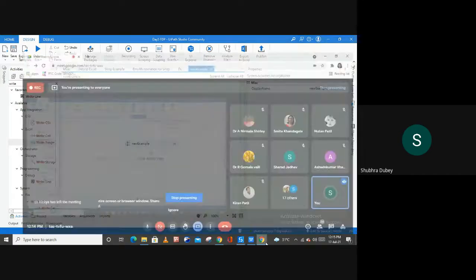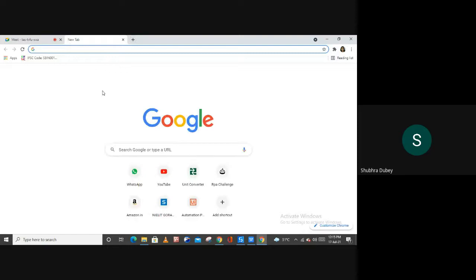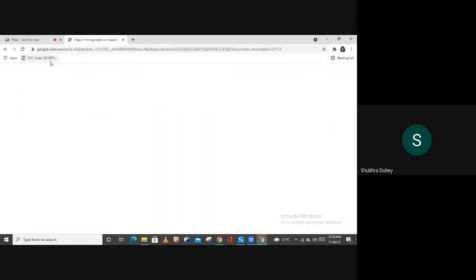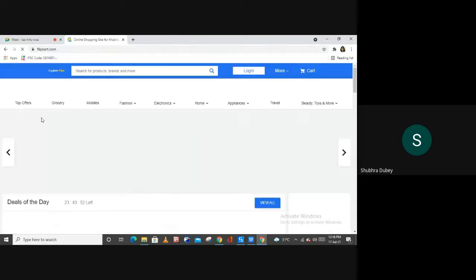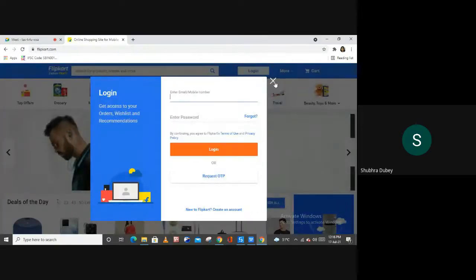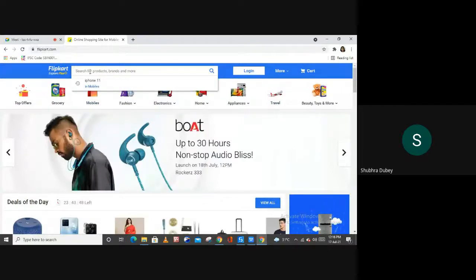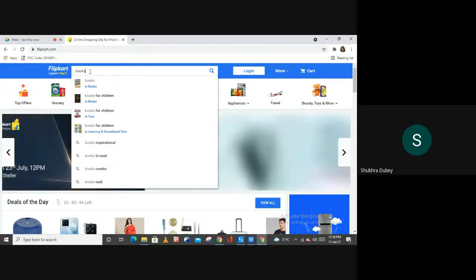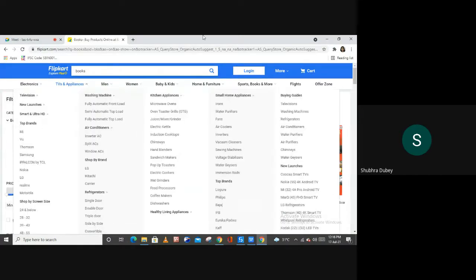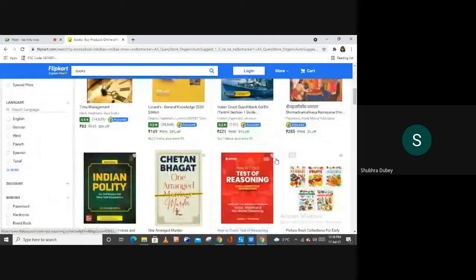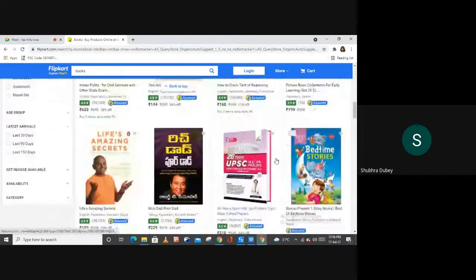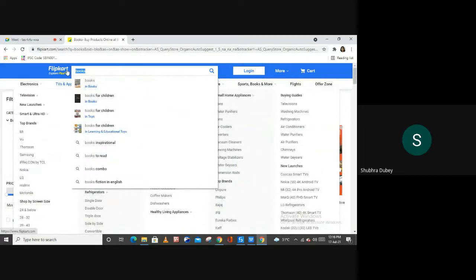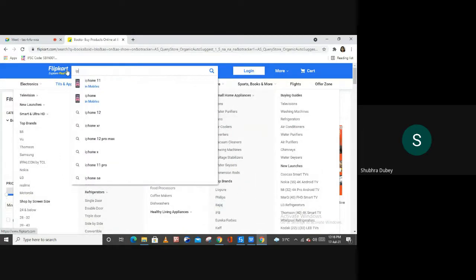So for this purpose, let me open my browser again, and from here let me open Flipkart. So let's suppose in this Flipkart, I want to search for some books, and here we have different books, but this data is not in an arranged form, right? So let me search for some different data.